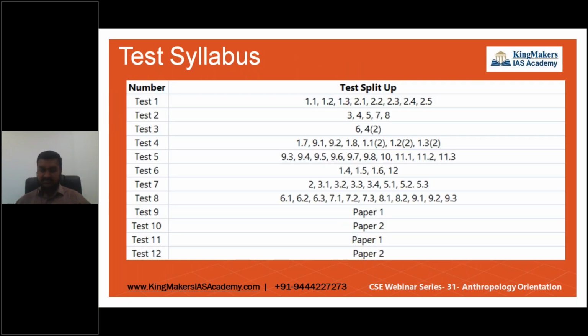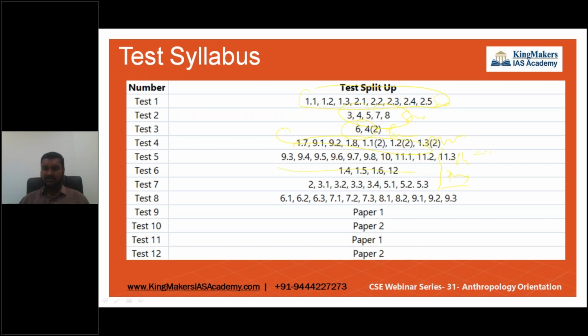So this is the test syllabus. Your course is an integral part of the test syllabus. Your test is integrated with this course itself. The first test will be comprising this. As I told you, I would have class 1.2. This will be the social part. This also will be the social part. This will be the theory. And next we are going into the archaeological part. And then we are coming into the physical part. So all these will be the physical part of paper 1.